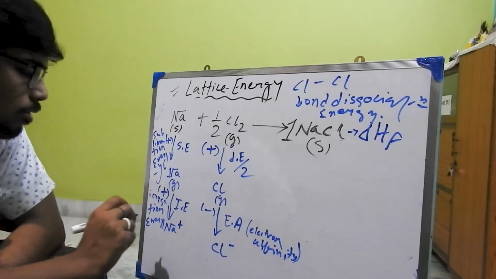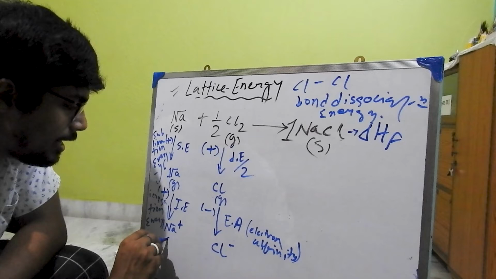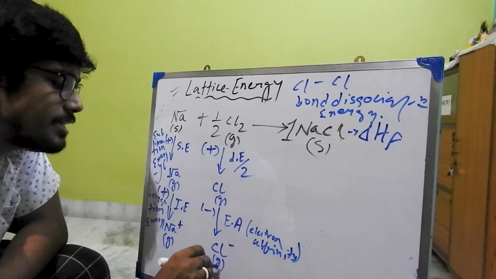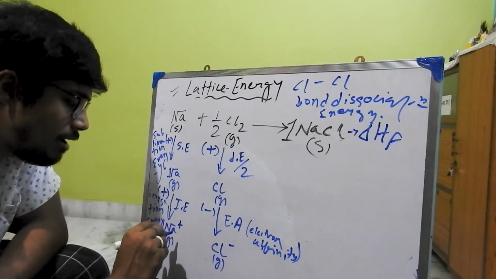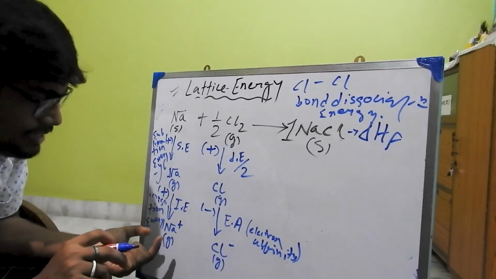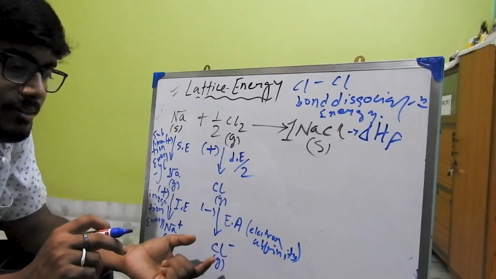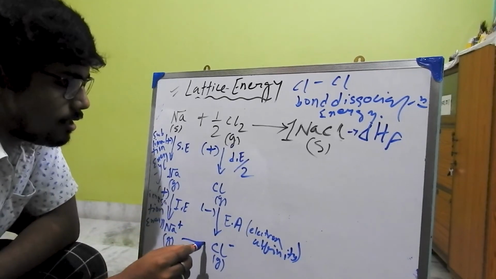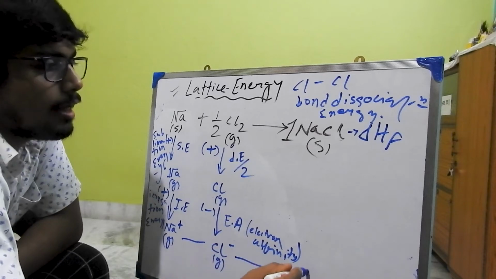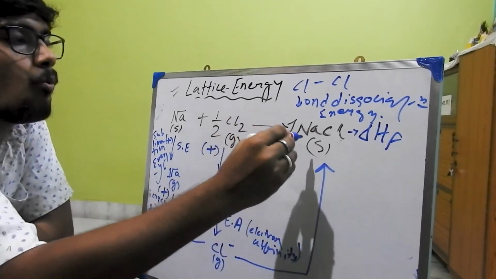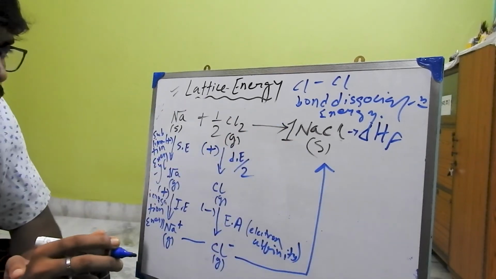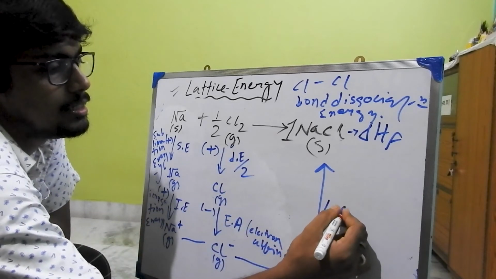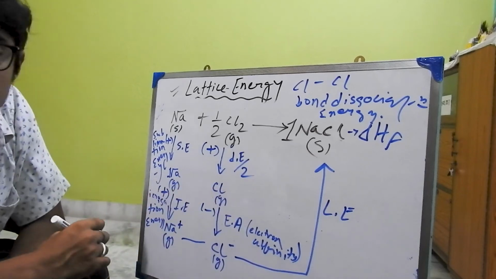So we have Na plus in gaseous form and Cl minus in the gaseous form, and whenever a gaseous cation and gaseous anion react and form 1 mole ionic compound, an amount of energy is released, that is known as lattice energy.